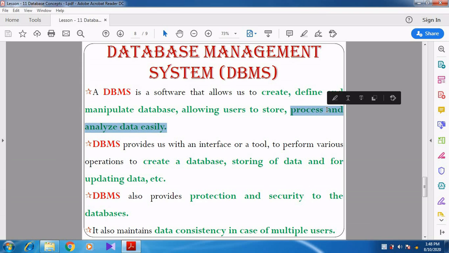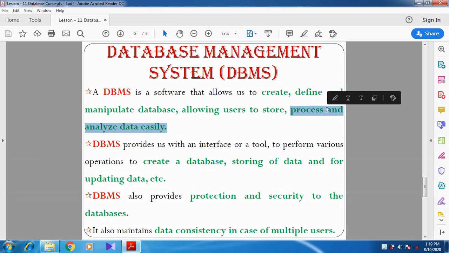So here we are going to follow the system, and then we are going to manage the database. So that's why they have given the name as database management system. Again I repeat. Here we are going to follow a systematic manner, and then we are going to maintain the database. Through one particular system we are going to manage the database. So that's why they call it database management system.